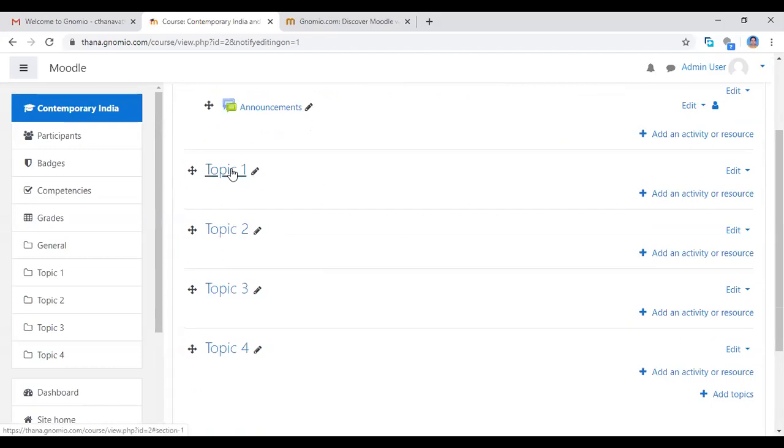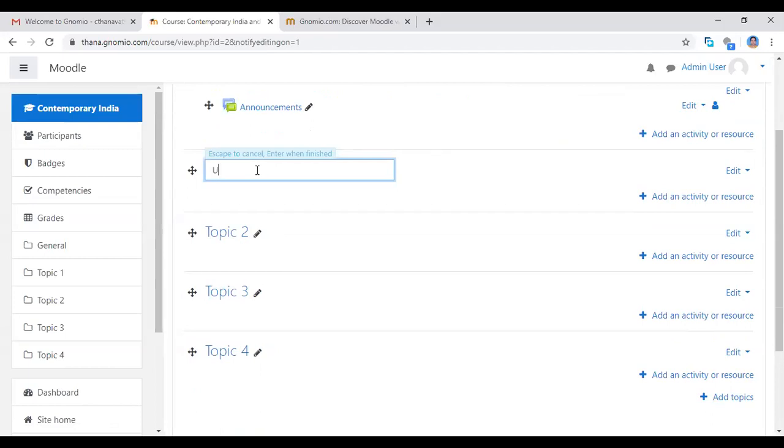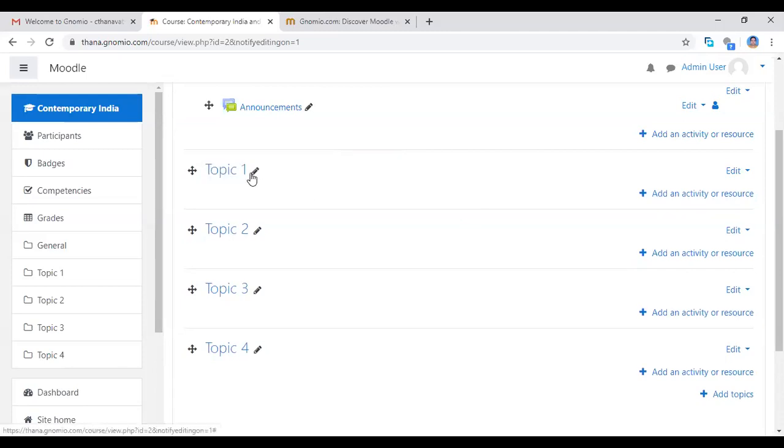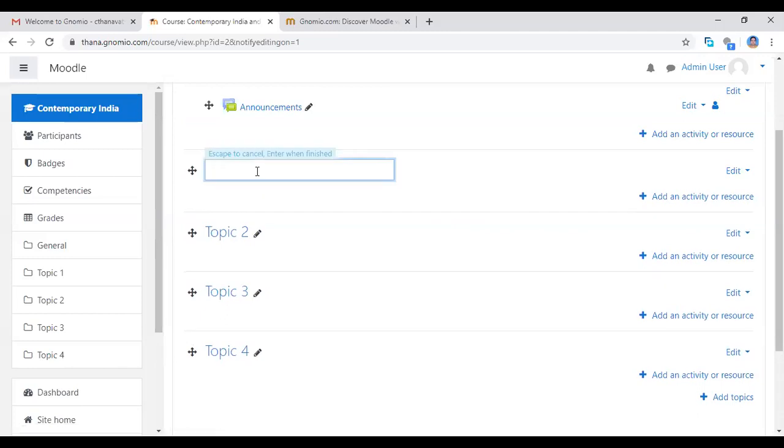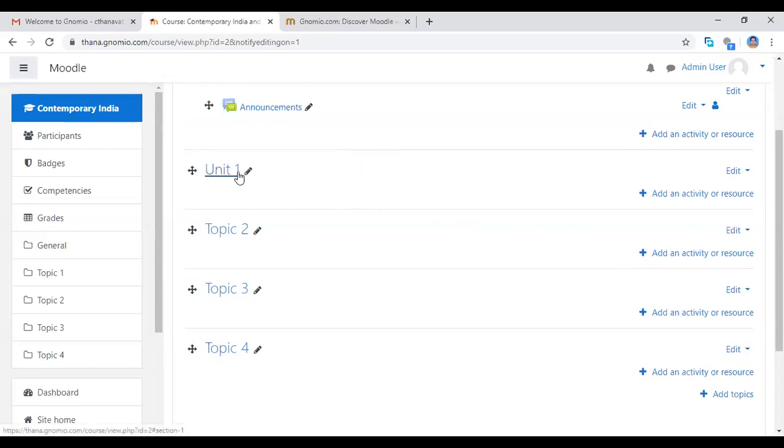Now I'm going to add topics one by one. So now I'm clicking topic 1, I want to change it here to unit 1. Whatever topic or unit you want to give, you can give. If you click here and edit unit 1, if you want to change this, click the enter button, then only that will change, otherwise it will not change.